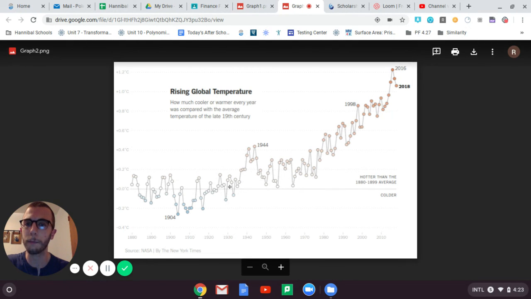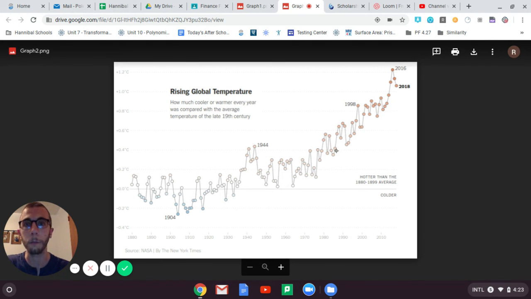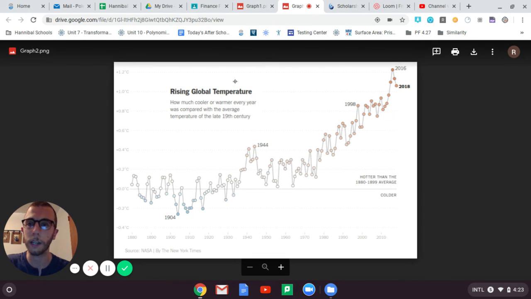So this graph maybe shows the temperatures being a little more sporadic, up and down, up and down. It just looks like a lot more is going on with all these individual dots as compared to the bars. But again, the idea is the same. Okay, so I just wanted to try to clear that up a little bit, explain this graph a little bit more.